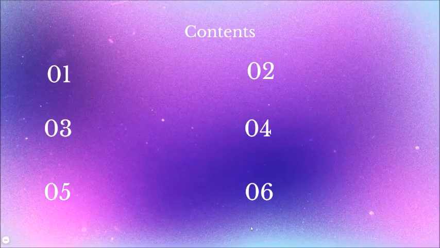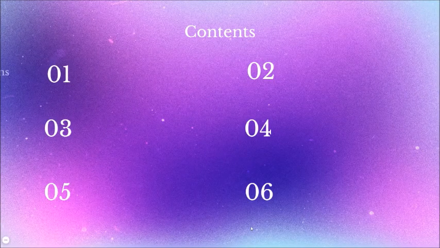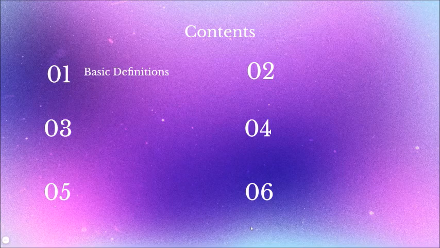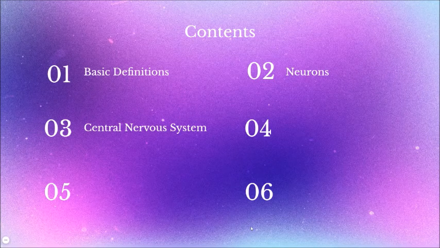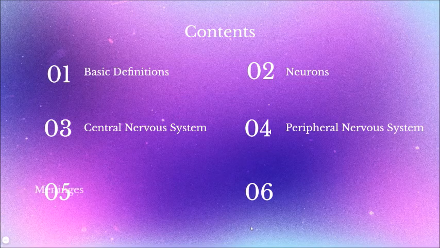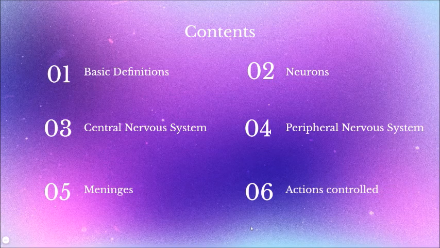In this video, we will define some basic terminology on neurology and explore neurons. Then, we will proceed to talk about the central and peripheral nervous system, meninges, and about the actions that the nervous system controls.